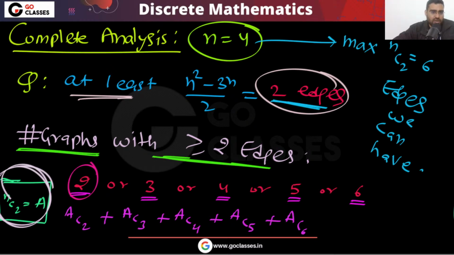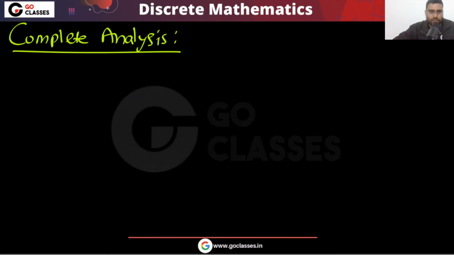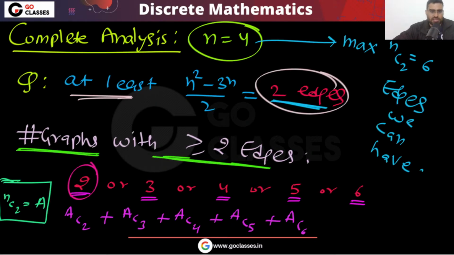Similarly, or you can understand it like this: these many edges are possible, maximum these many edges are possible, but I only want two edges. So from these edges I will select two edges, or from these edges I will select three edges, and so on. AC2 plus AC3 and so on. This is your answer. So tell me, what is this one? Like, you got this. What you got?